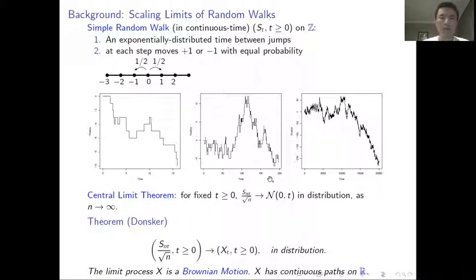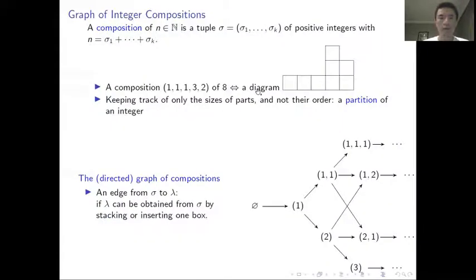So today, my result is also a scaling limit result of certain random walks in a similar spirit, but our random walk is on a certain combinatorial structure, namely integer compositions. Recall that a composition of integer n is just a sequence of positive integers which sum up to n.